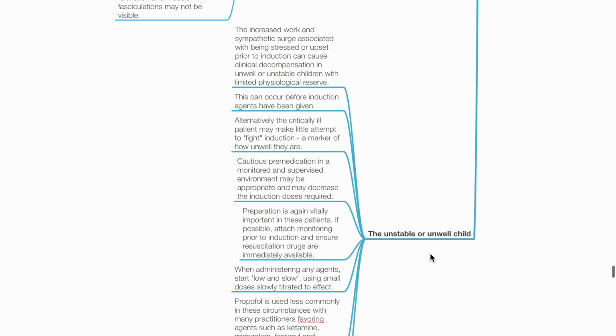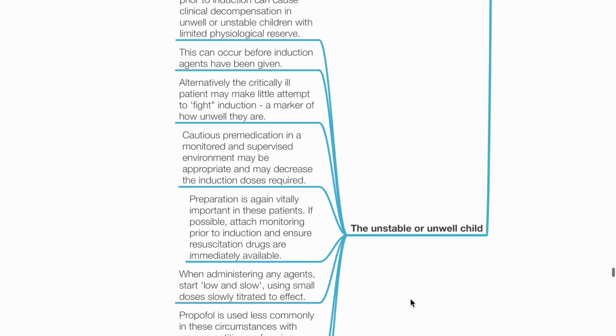Increased work and sympathetic surge associated with being stressed or upset prior to induction can cause clinical decompensation in unwell or unstable children with limited physiological reserve. This can occur before induction agents have been given. Alternatively, the critically ill patient may make little attempt to fight induction, which is a marker of how unwell they are. Cautious pre-medication in a monitored and supervised environment may be appropriate and may decrease the induction doses required.